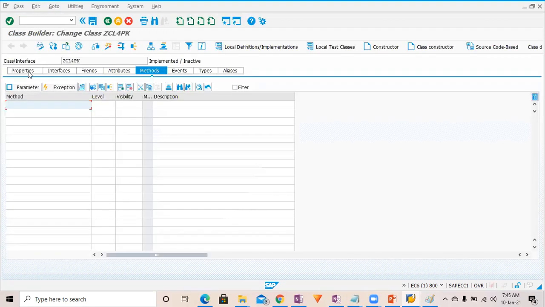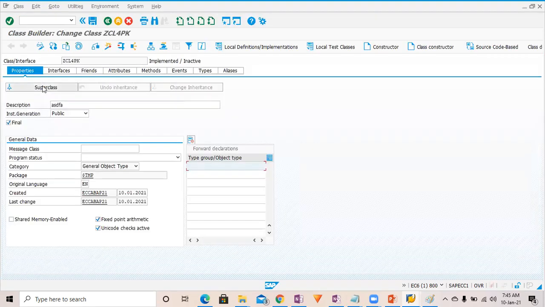Go to the properties and click on the superclass. Under the superclass, this is the class I have already defined, where the class constructor and the object constructor are both defined over here, right? Class underscore constructor and a simple constructor. And under the superclass of this class, I'm putting it over here.